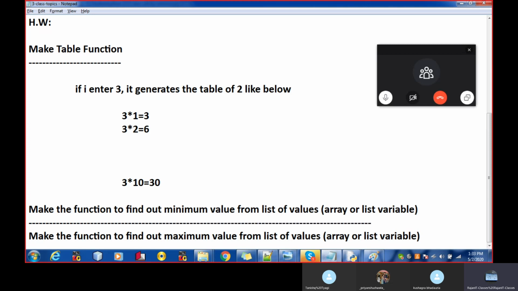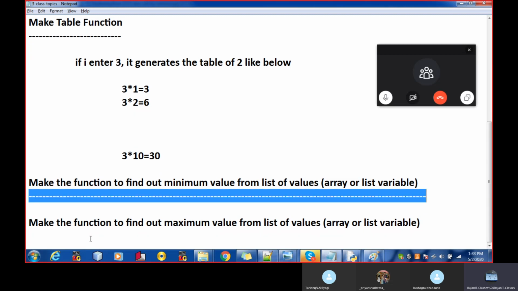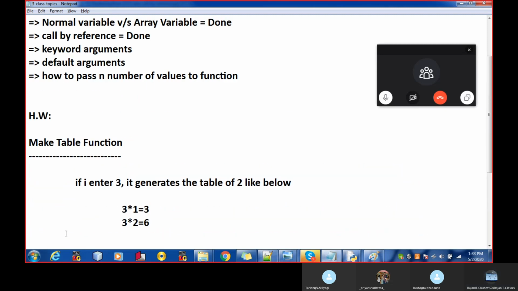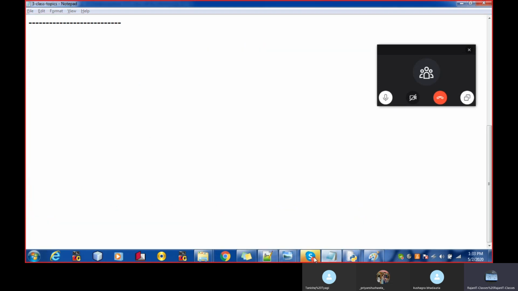There are the 3 homeworks now. Okay, I'm not pushing you to complete all the homeworks, so I'm expecting you to just complete one homework and send it over email. Any doubt in this homework? How to make a table function and how to make the function to get the minimum value and to get the maximum value?